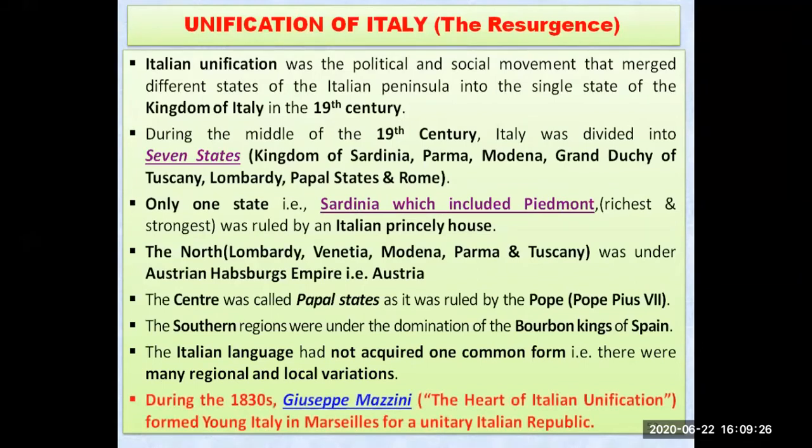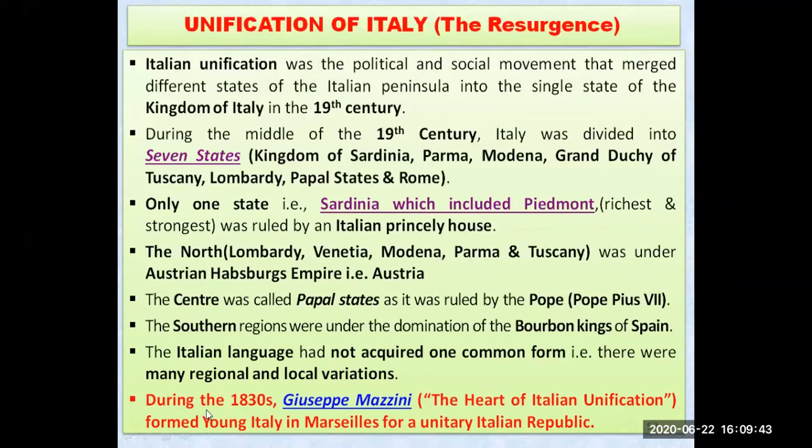Now during the 1830s, now you will have to write from here, my students. If a question comes in your exam for 5 marks or less than 5 marks, then you will have to write on all the important points. Now here again, the red ones have been underlined. The red lines are very important.